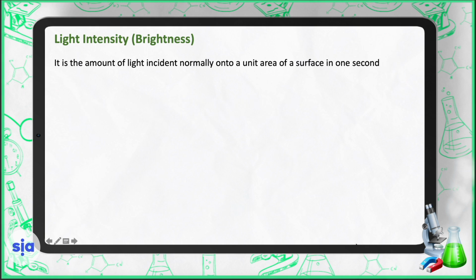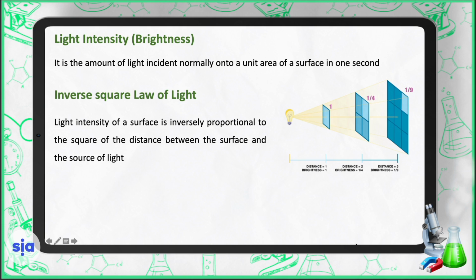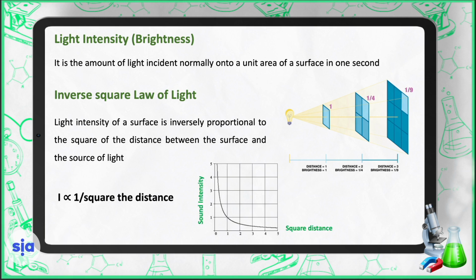We can define light intensity as the amount of light incident normally onto a unit area of a surface in 1 second. And we also have the inverse square law of light, which states that light intensity of a surface is inversely proportional to the square of the distance between the surface and the source of light. Here is the relationship between light intensity and the square of the distance between the light source and the point. It is inversely proportional.